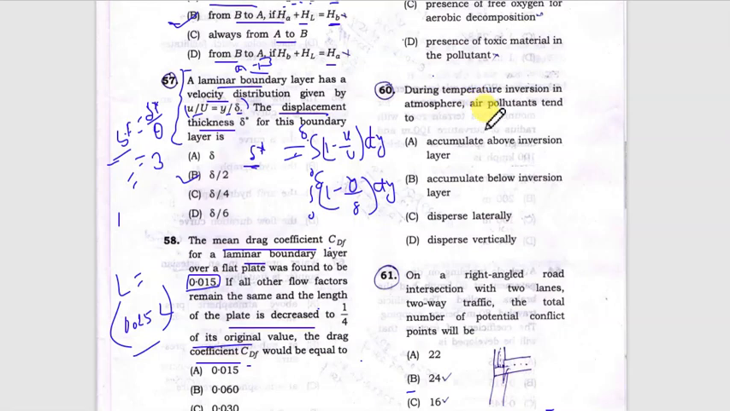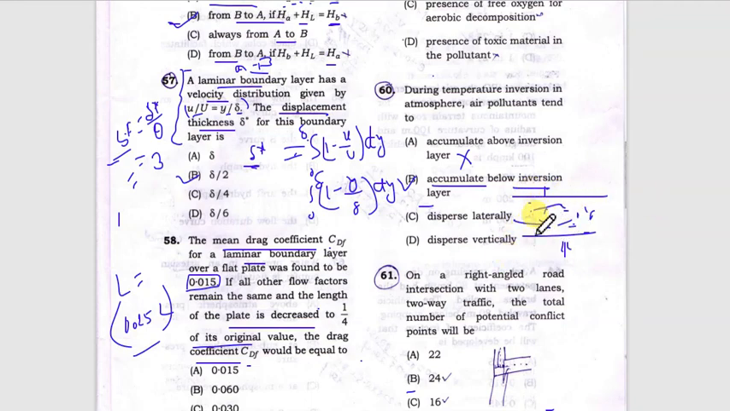So is this the accumulate above inversion layer? No. Does it accumulate below the inversion layer? Yes. It accumulates below the inversion layer, that means where the warm air and the cold air are there, it occurs below the inversion layer. So this is called the layer. So it occurs always below the inversion layer.